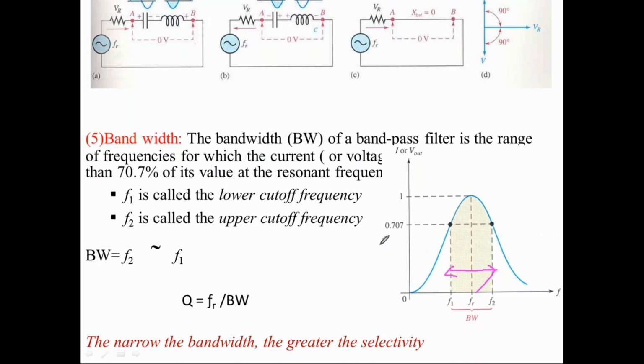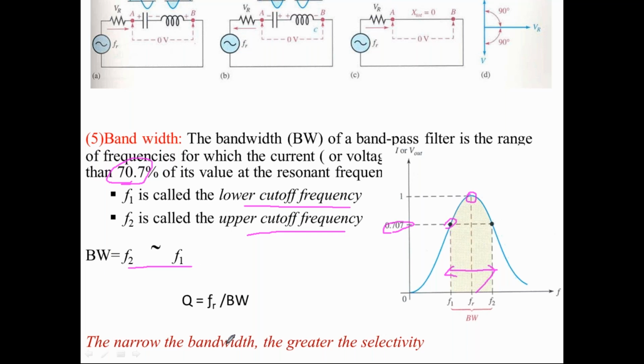These two frequencies are to be selected in such a manner that the current is 70.7% of its peak value. Those can be called the lower cutoff frequency and upper cutoff frequency. The difference of these two frequencies at 70.7% of the peak value is called the bandwidth.